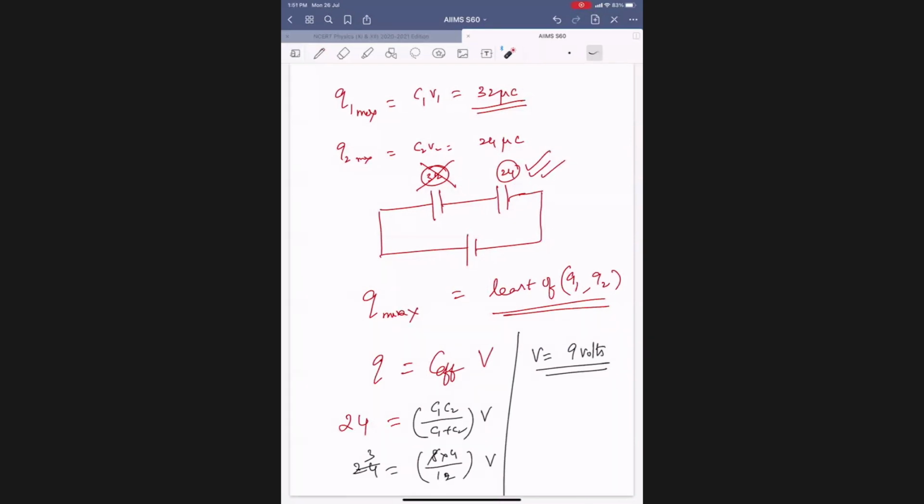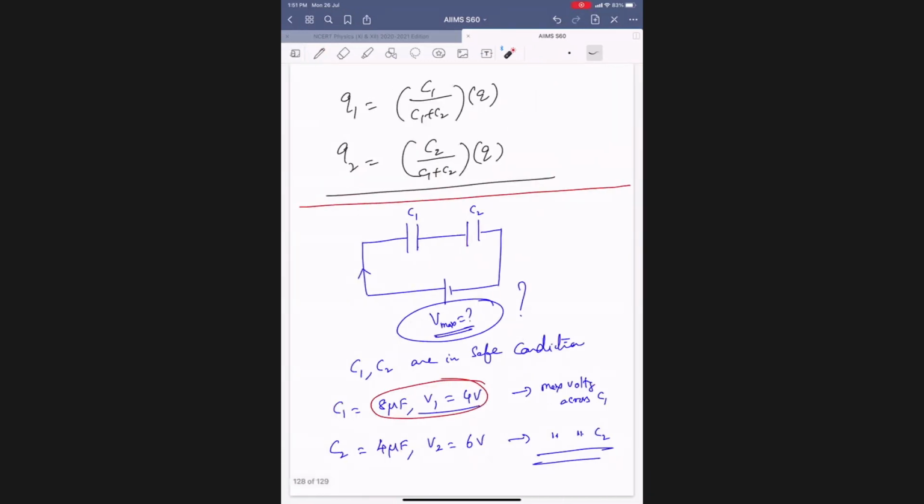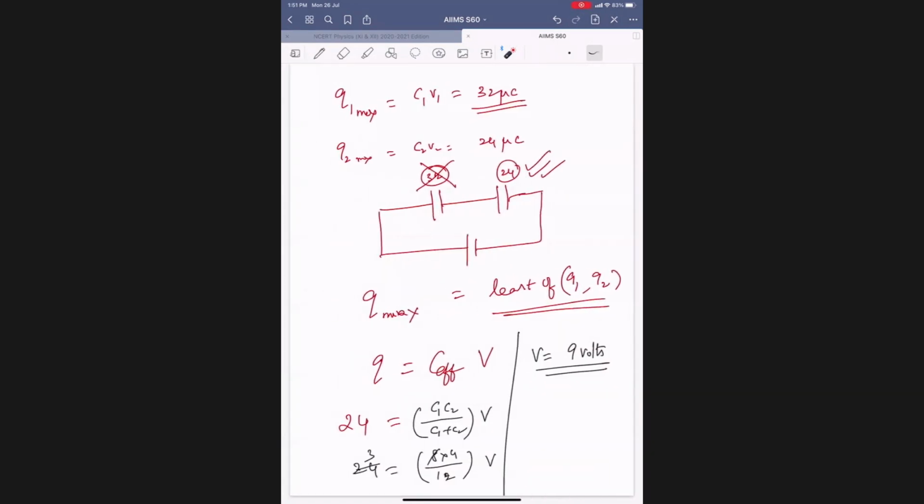For C1 and C2, the maximum voltage will be different, no, sir? For the singular one, I can withstand up to 4. Beyond 4, I will get damaged. Calculate the voltage with the given 9 volts. The capacitances are 8 and 6, so the voltage divides in the ratio 3:4.